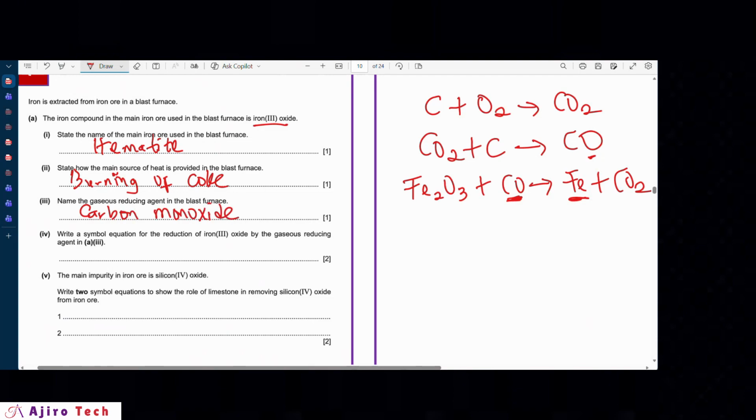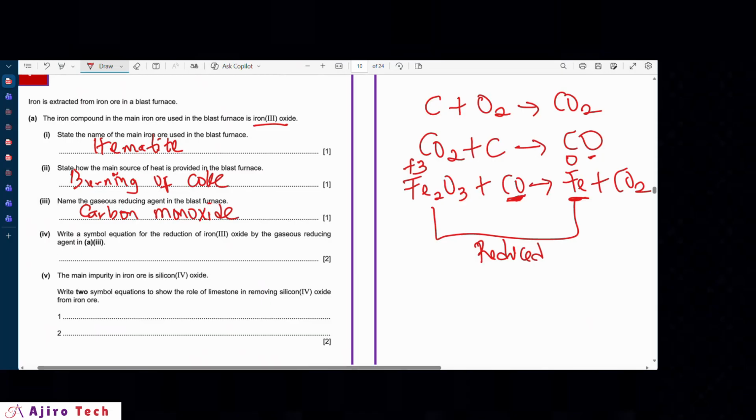Carbon monoxide, the reducing agent. And we all know why it's a reducing agent. You can see what has happened to iron. Iron moved from +3 here to 0. In terms of oxidation number, that shows that it has been reduced, and it has been reduced by this compound there, carbon monoxide.